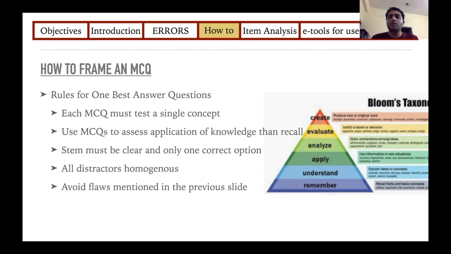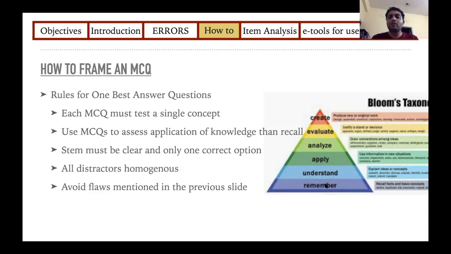MCQs must not be used for recall, and you should prefer to go into the higher levels of Bloom's taxonomy. At least the understanding of the subject, the application of the subject, the analysis of the concept, or the evaluation, or if we can create some new protocol from whatever you have taught. So at least it must be higher than your remembering or recall level. Stem must be very clear and there must be only one correct option.